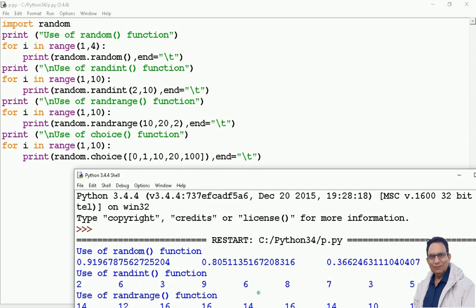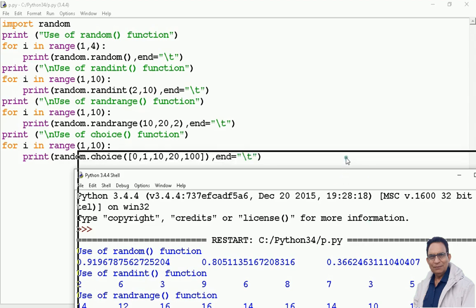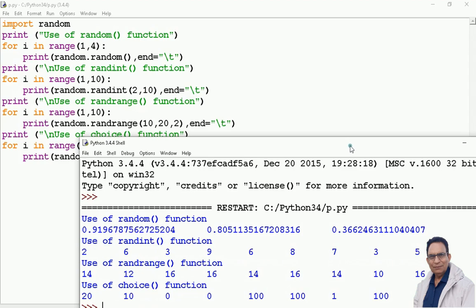2, 6, 3, 9, 6. You may be saying 6 is repeated. Yes, it will repeat. No problem. Because again at random the number 6 is appearing, like 3 is appearing again. So it generates these values at random. I hope it is clear. Going further, I have another function here, and that is random randrange. Randrange is 10 to 20 and skipping by 2. So 14, 12, 16, 6, these are again generating a random value over here.